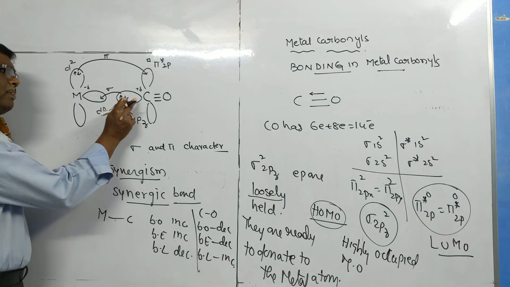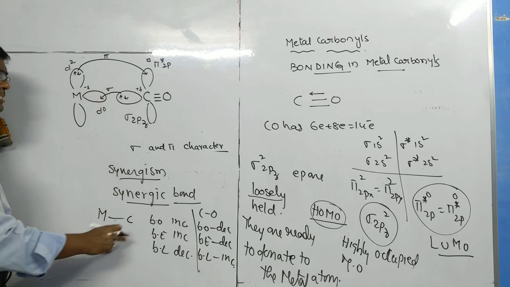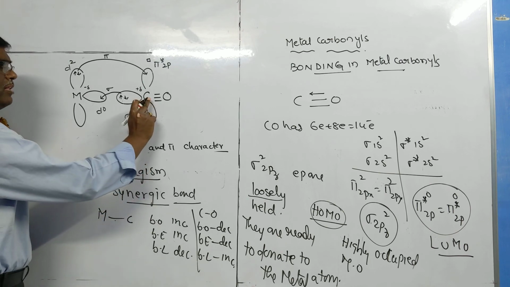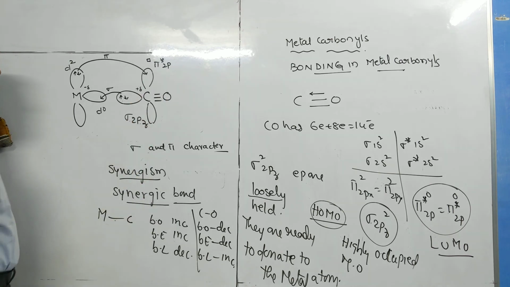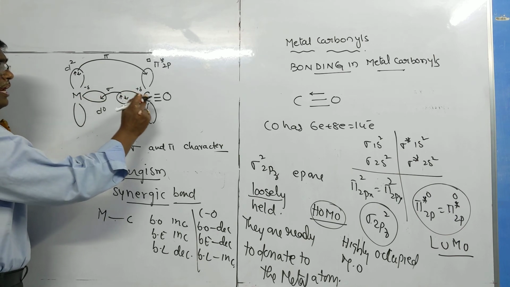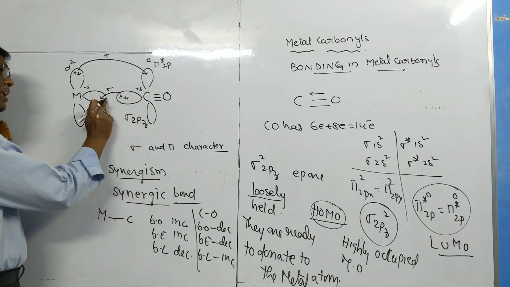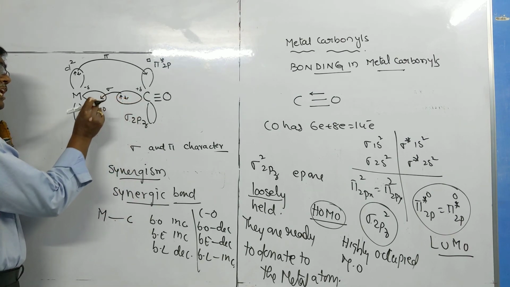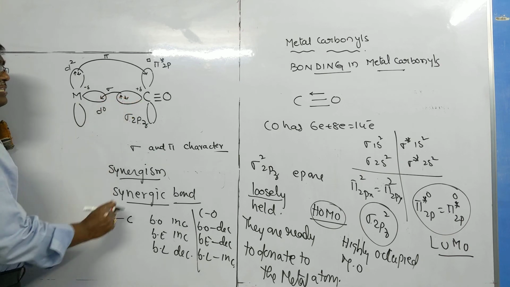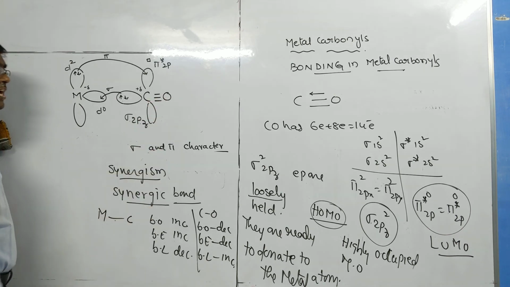So the metal-carbon bond is strengthening, whereas the carbon-oxygen bond is weakening. Because of strengthening, the M-C bond length decreases, whereas the CO bond length increases because of weakening of the bond.